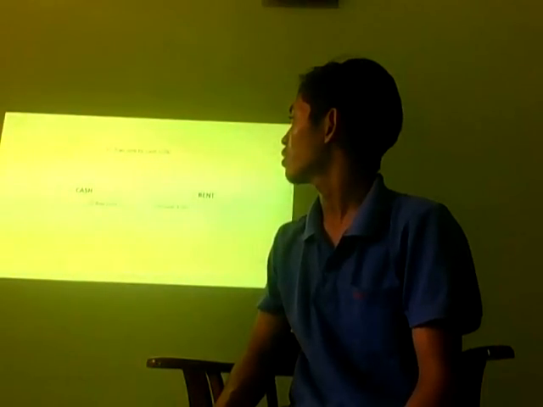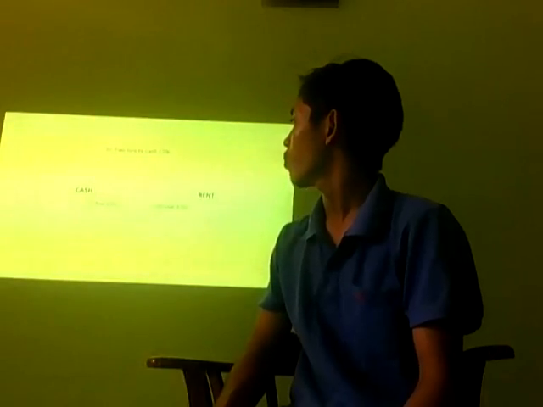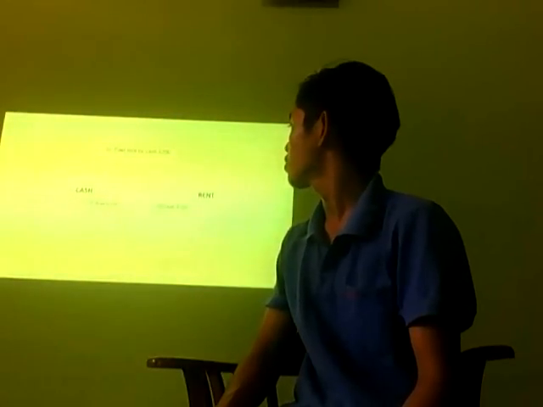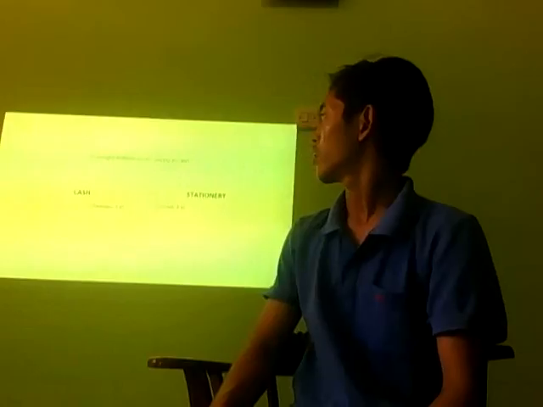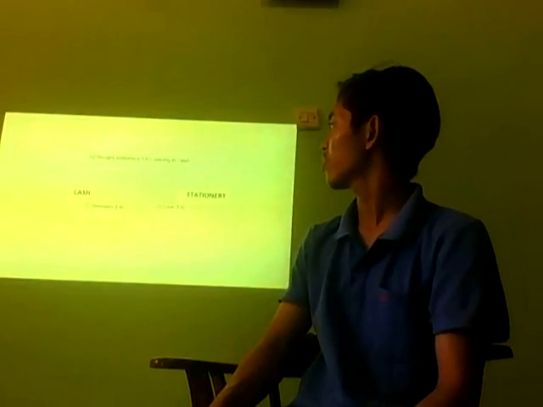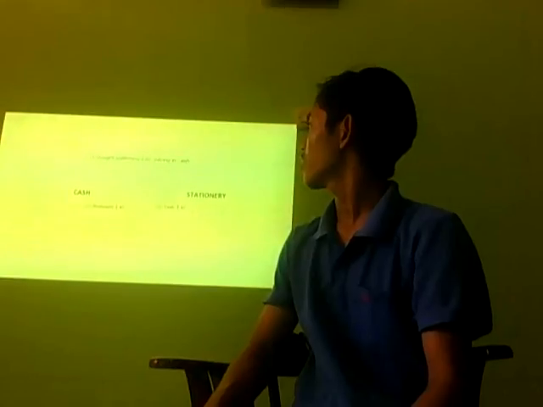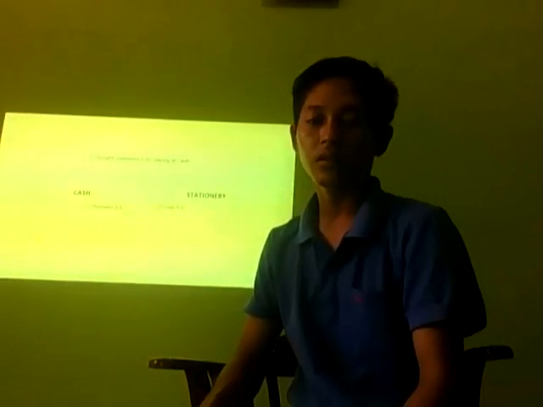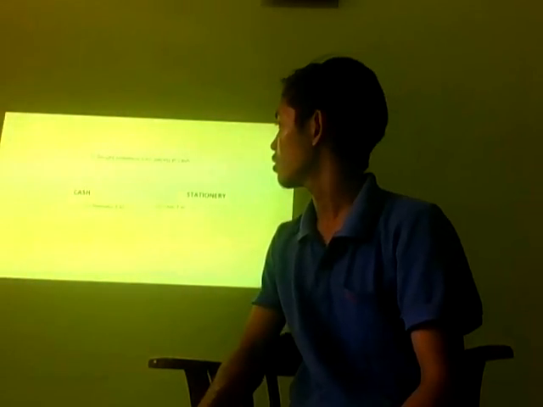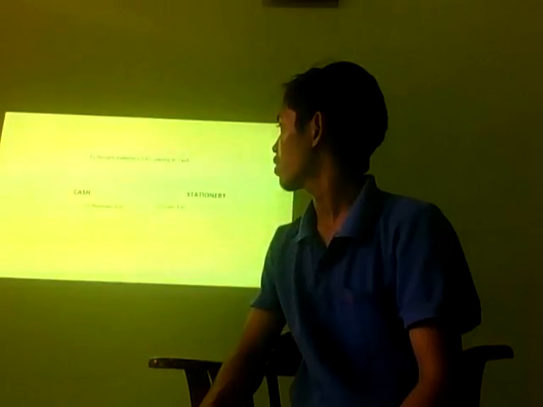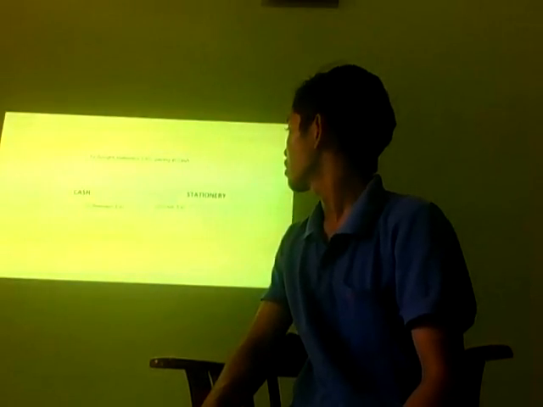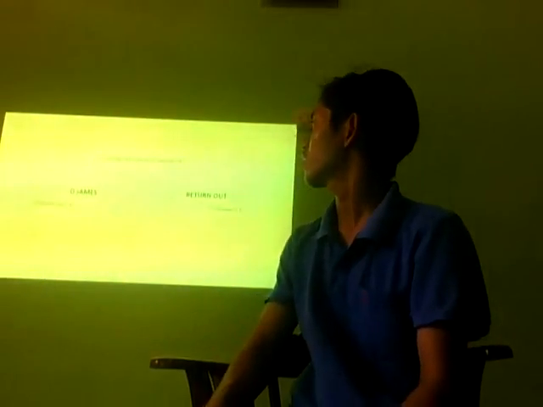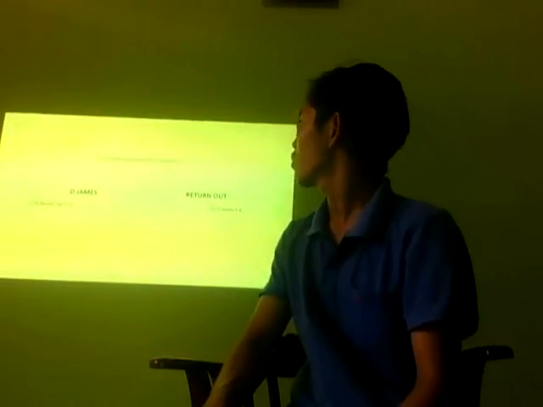The effect: decrease in cash by $200 and increase in rent by $200. And next 12. Bought stationery $45 paying in cash. The effect: decrease in cash by $45 and increase in stationery by $45. And next 18. Goods returned to the gems $41.